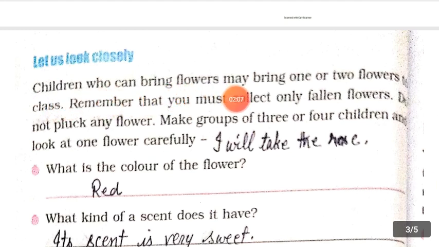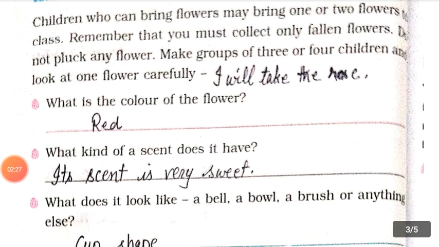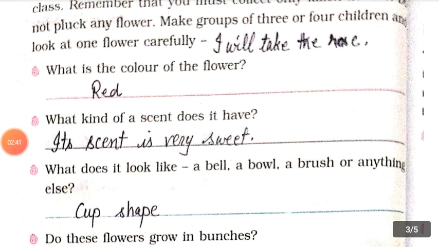Children, who can bring flowers, may bring one or two flowers to class. Remember that you must collect only fallen flowers. Do not pluck any flower. Make group of 3 or 4 children and look at one flower carefully. So I have taken a red flower, and we will talk about the red flower, about the flower whose name is rose. The rose flower I have taken, and we will talk about the rose flower.